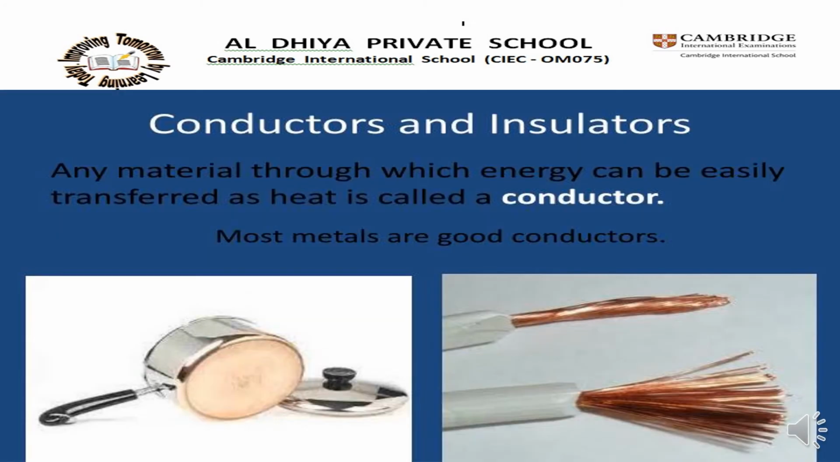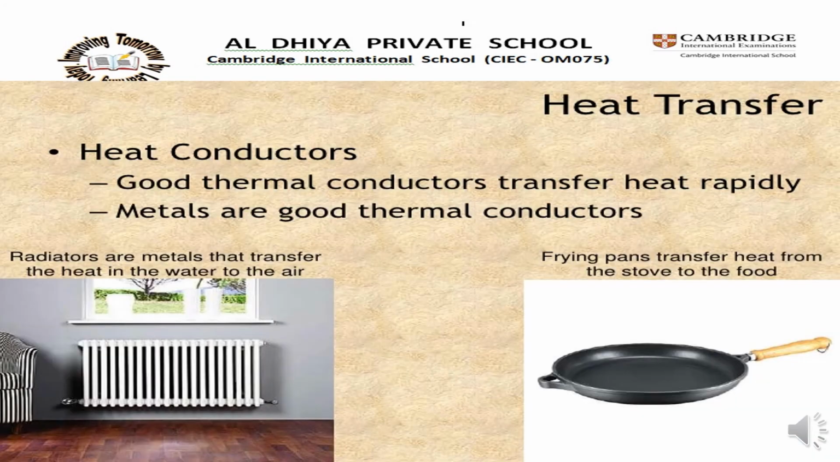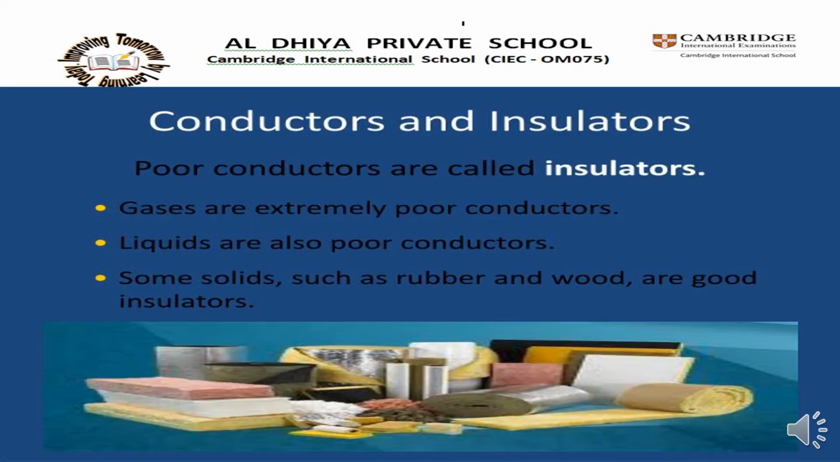Conductors and insulators. Any material through which energy can be easily transferred as heat is called a conductor. Most metals are good conductors. Here are two examples: radiators are metals that transfer the heat in the water to the air. Frying pans transfer heat from the stove to the food. These are examples of heat conductors.